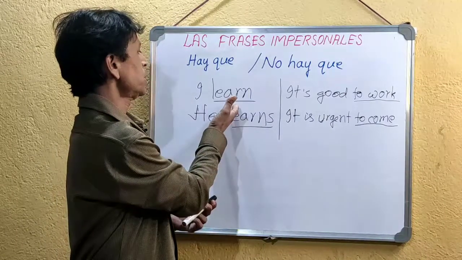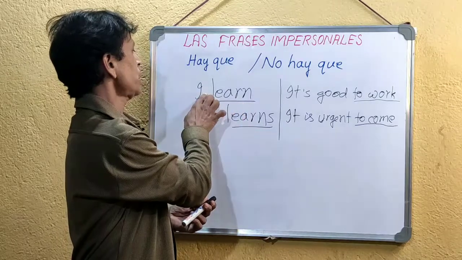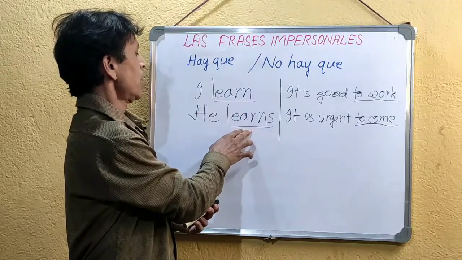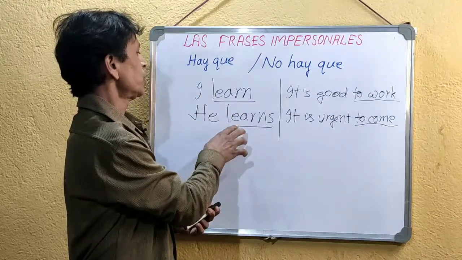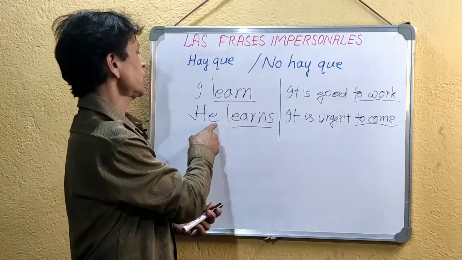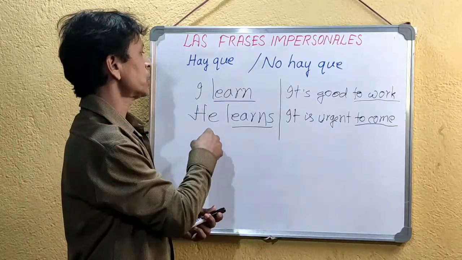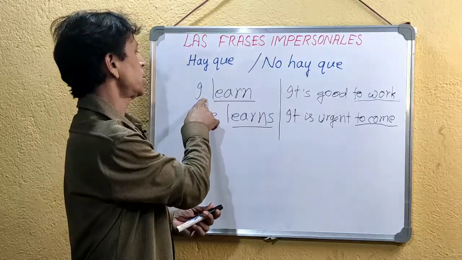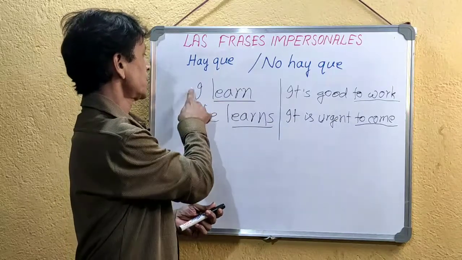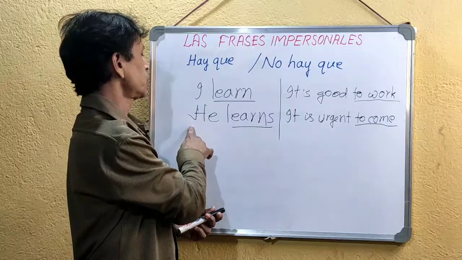But here it is not impersonal. I learn: the learning is done by me. Learning is done by him. The action of learning is related to some particular subject, as found in the sentence. In the first sentence the learning is related to the subject I, and in the second sentence the learning is related to the subject he.